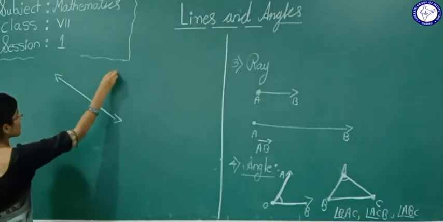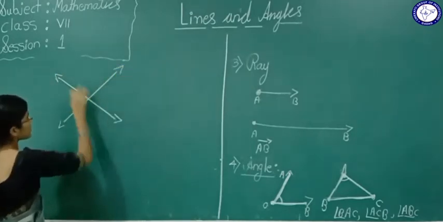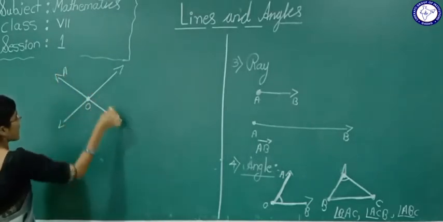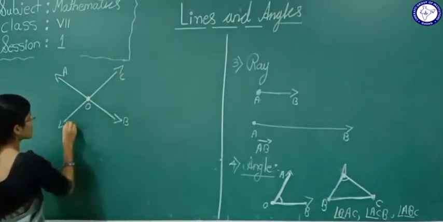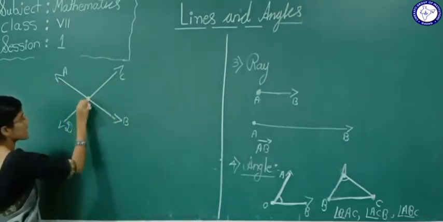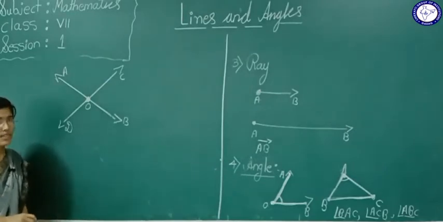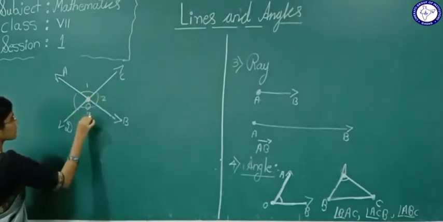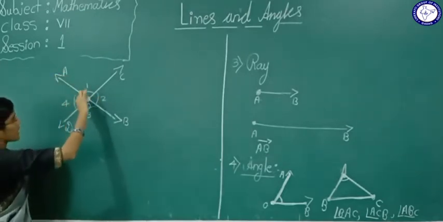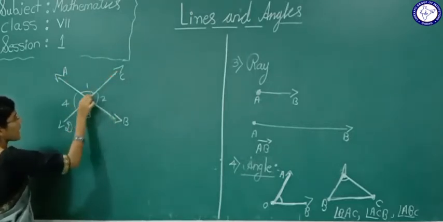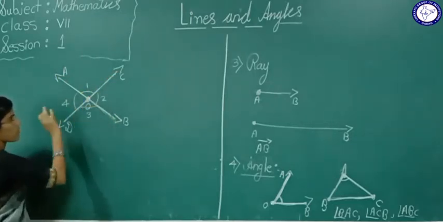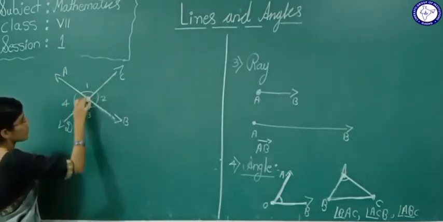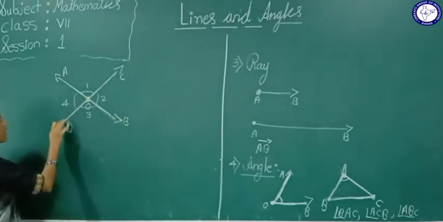Now see here, suppose two lines intersect at point O. I will name them line AB and line CD. Line AB and line CD intersect at point O. So how many angles can we form here? See here, 1, 2, 3, 4. When line AB and line CD intersect at one point, we can form 4 angles. They are angle AOC, angle COB, angle BOD, and angle DOA.